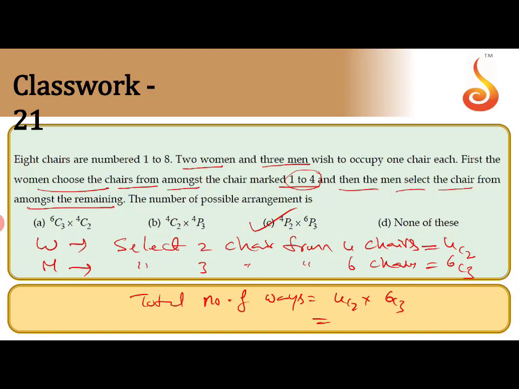For women, select 2 chairs from 4 chairs numbered from 1 to 4. That is 4C2 ways. Once you select 2 chairs, how many are left? 2 chairs are left here, or 6 chairs are left overall. You can take 3 chairs from 6 chairs in 6C3 ways. For men, we need 3 chairs, because of 3 men, 3 chairs required from the 6 chairs. Because total number of chairs is 8, 2 are already chosen by the women, and the remaining 3 you can select from the remaining 6 chairs. That is 6C3 ways. Is this clear? Does everyone understand this question?